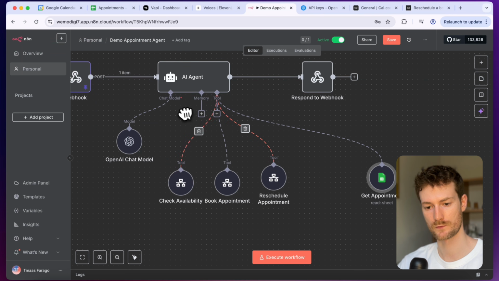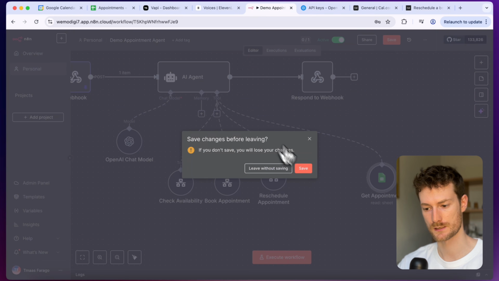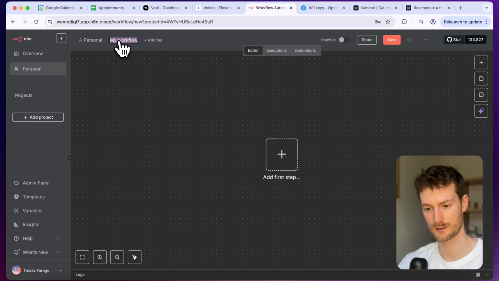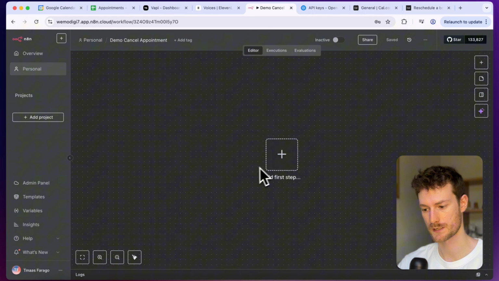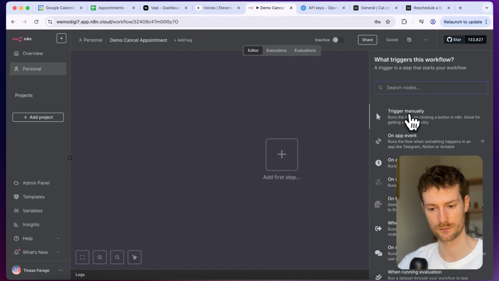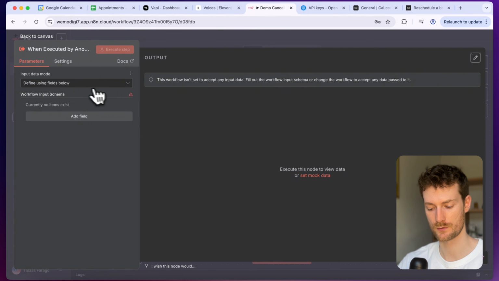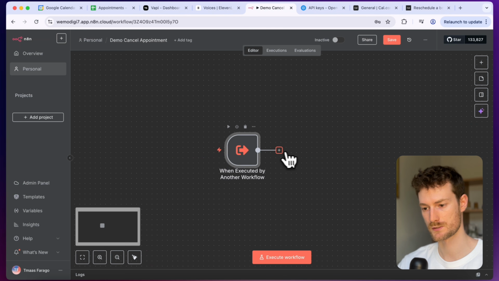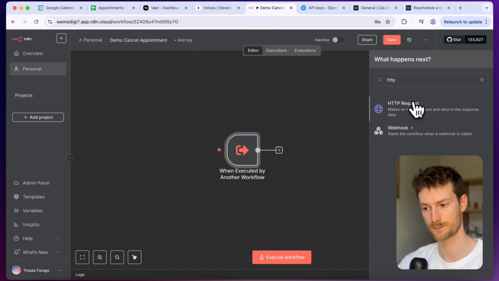And the last workflow we need to add is cancel appointment. So let's create that one as well. Let's call it cancel appointment. And as usual, we need to select the first step, which will be when executed by another workflow. And for the field, I'm going to add appointment ID. And let's also add the HTTP request node, which will handle canceling the appointment.